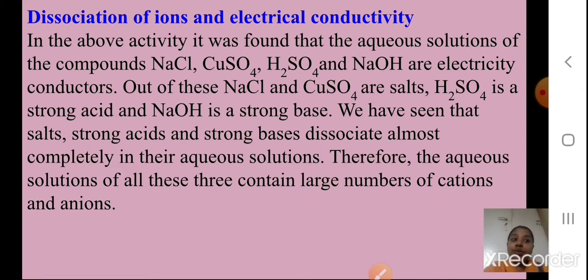Therefore the aqueous solutions of all these three contain a large number of cations and anions. We have studied what are cations and anions. If you take NaCl, Na plus is my cation and Cl minus is my anion, right? So in the aqueous solution of salts, strong acids and strong bases, you will see a large number of cations and anions. I hope you understood this part.